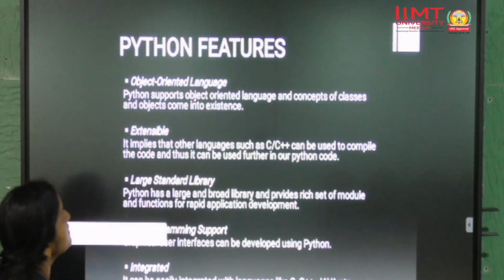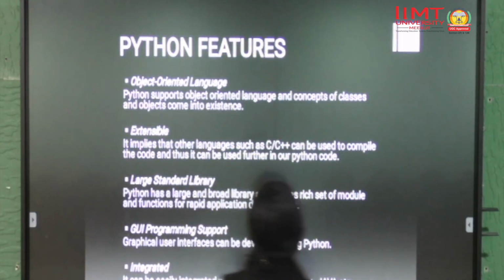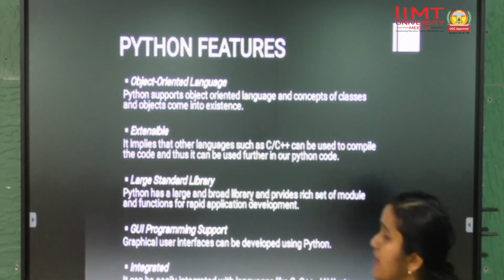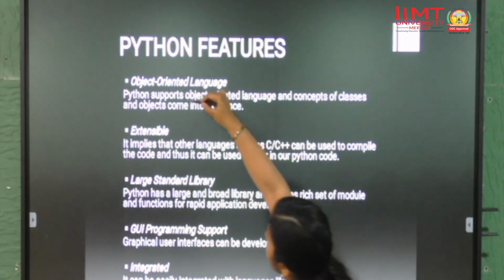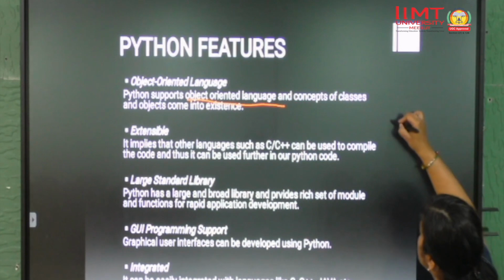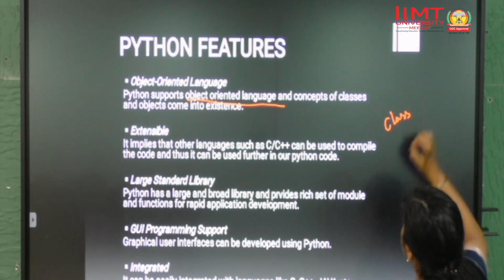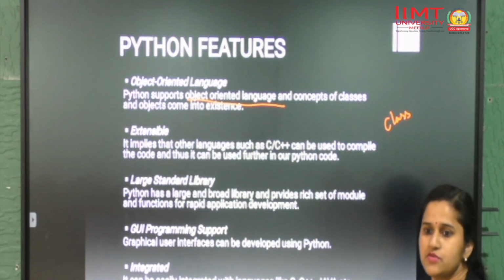Next is, it is an object oriented language, that is, it supports object oriented classes. I have already told you that. Let's discuss what is object oriented and how we can create an object in a programming language. Suppose we have a class, like we have a class in our colleges and there are many students.